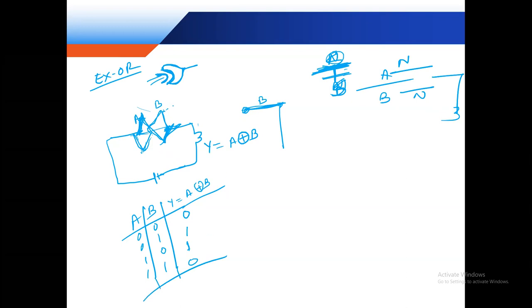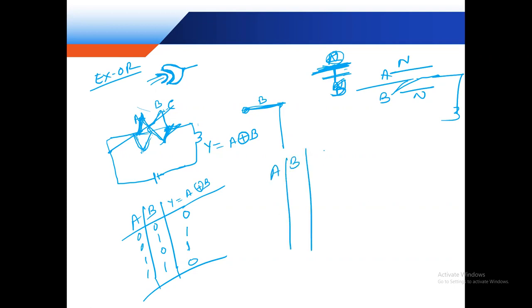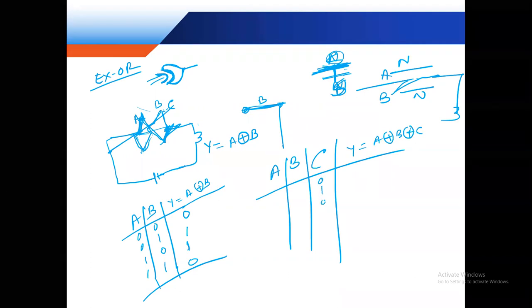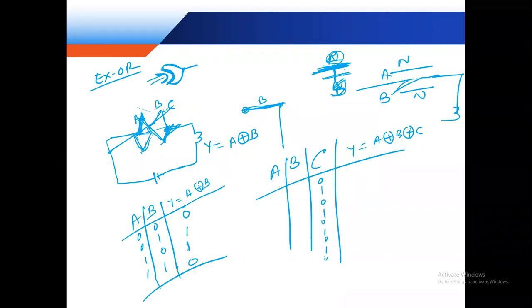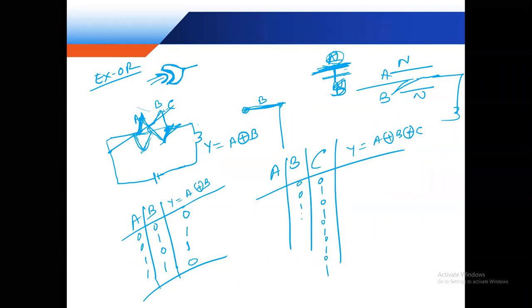Suppose the third input is stick C, so north and south both are gap, but C is short. If suppose A, B, C three inputs, then Y is equal to A exclusive OR B exclusive OR C. The truth table: 0 1 0 1 0 1 0 1, 0 0 1 1 0 0 1 1, 0 0 0 0 1 1 1 1.